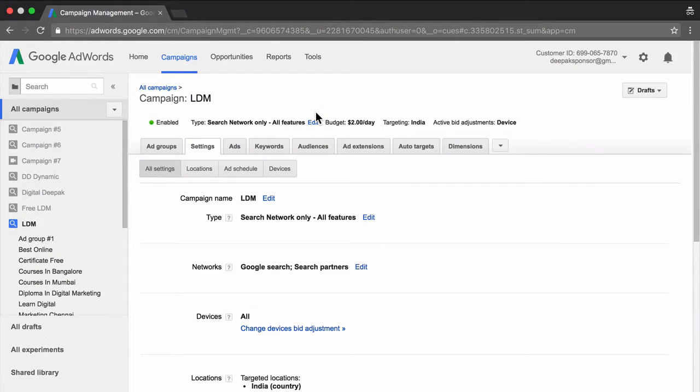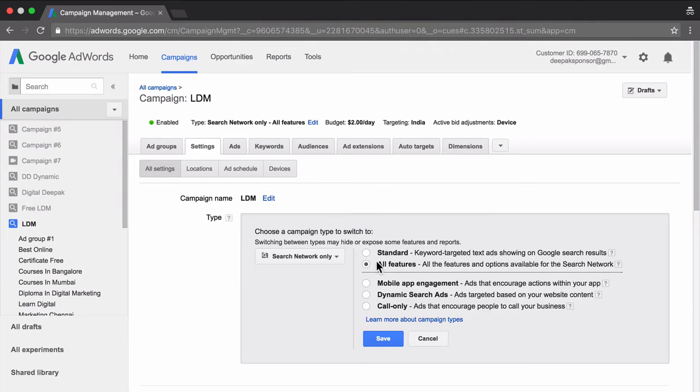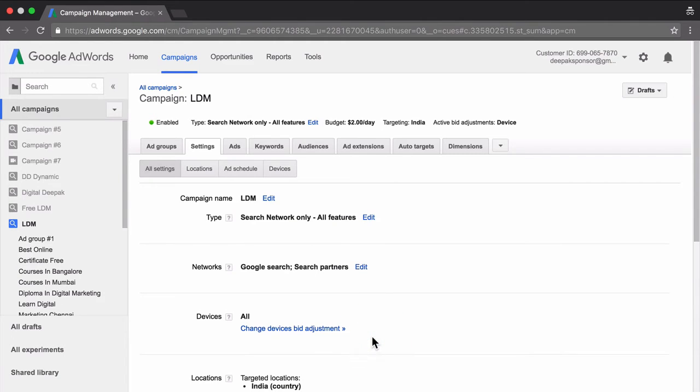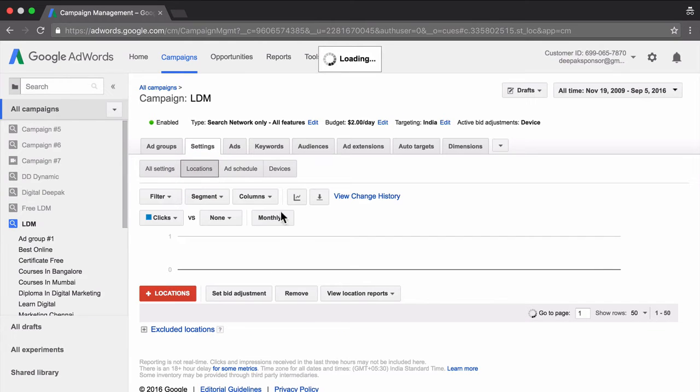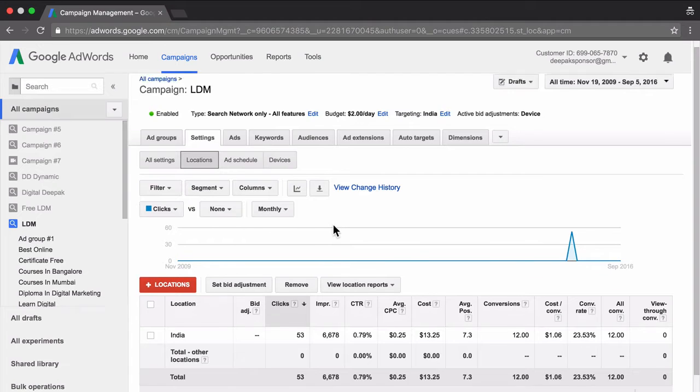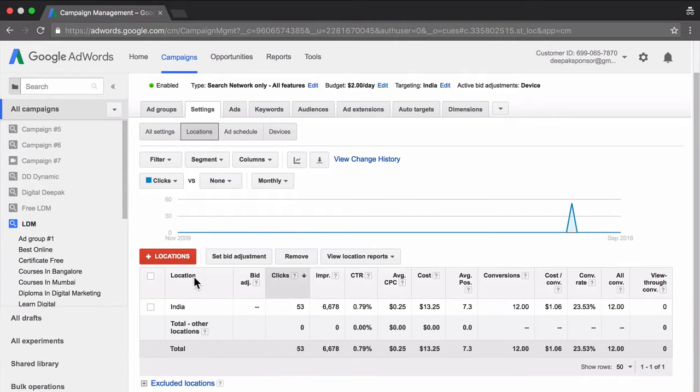So here I am inside my AdWords account. To enable all features, you have to go into settings, all settings. And here you make sure that all features are enabled. If your campaign is standard type, these settings are not available. So switch on to all features and click on save. And now you have this tab called locations. So here we can add additional locations.